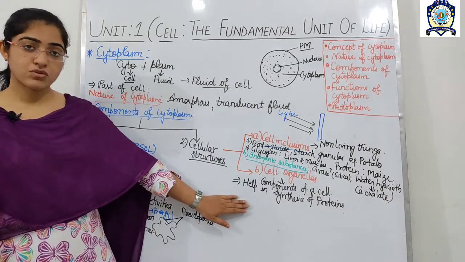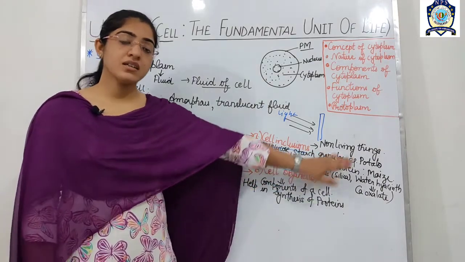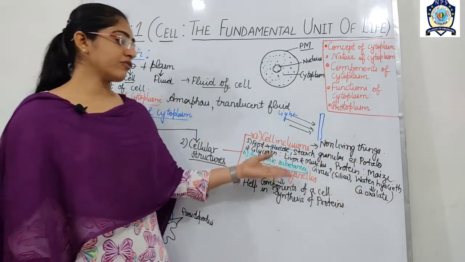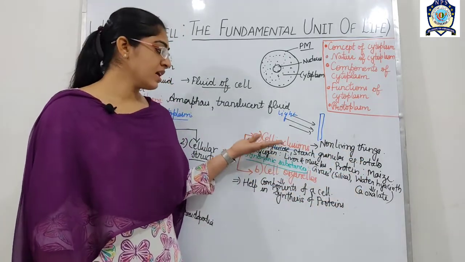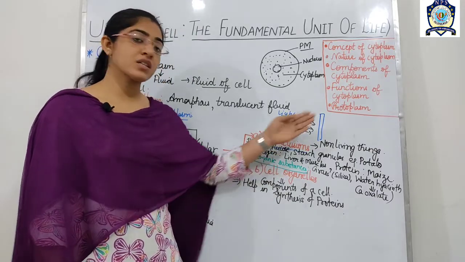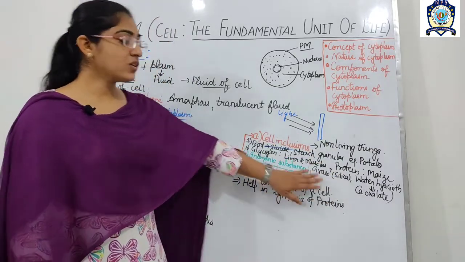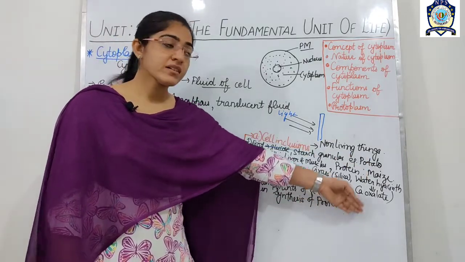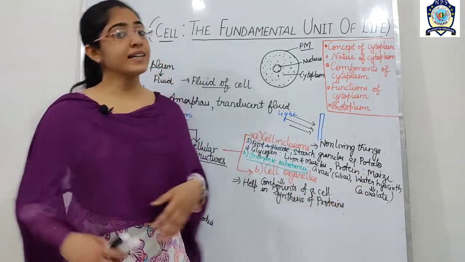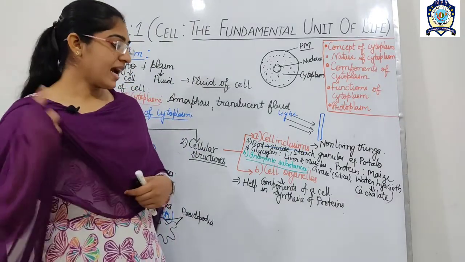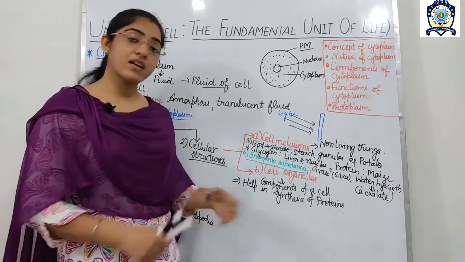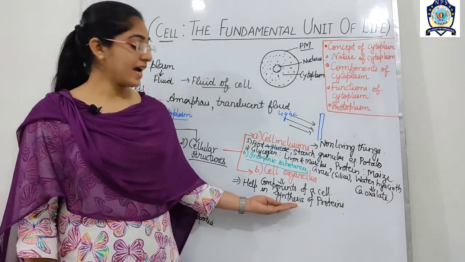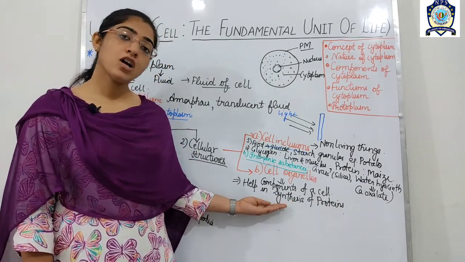Again I am repeating, student, cell inclusion includes the non-living things, one in the form of organic substances like food, glycogen and protein, and the inorganic substances like silica, the gases nitrogen and oxygen, and calcium oxalate. And the next one is the cell organelles, which are the components of the cell, and their function is to form protein.